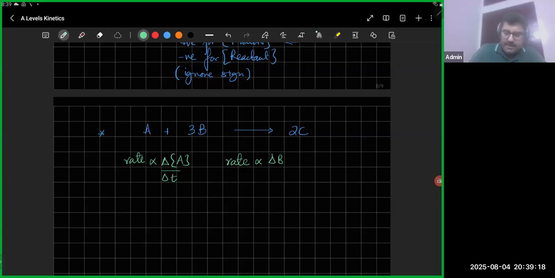So it could be the change in concentration of B with respect to time, or the rate could be a change in concentration of C with respect to time. So you don't have one concentration.